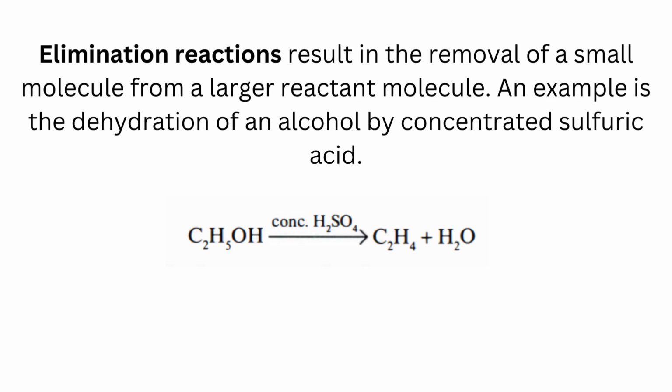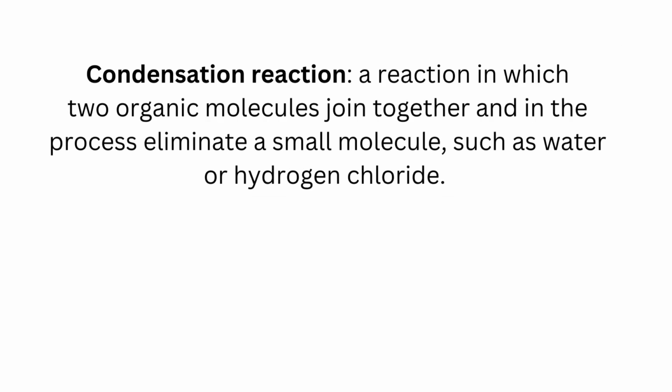An example is the dehydration of an alcohol by concentrated sulfuric acid. C2H5OH in presence of concentrated sulfuric acid gives C2H4 plus H2O. Condensation reaction, a reaction in which two organic molecules join together and in the process eliminate a small molecule such as water or hydrogen chloride.